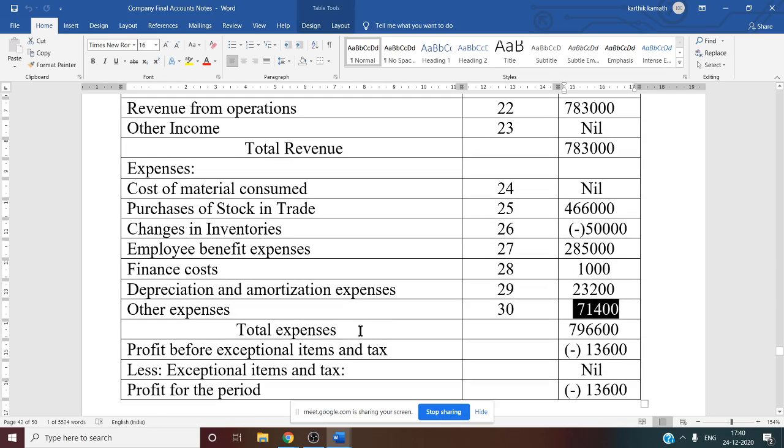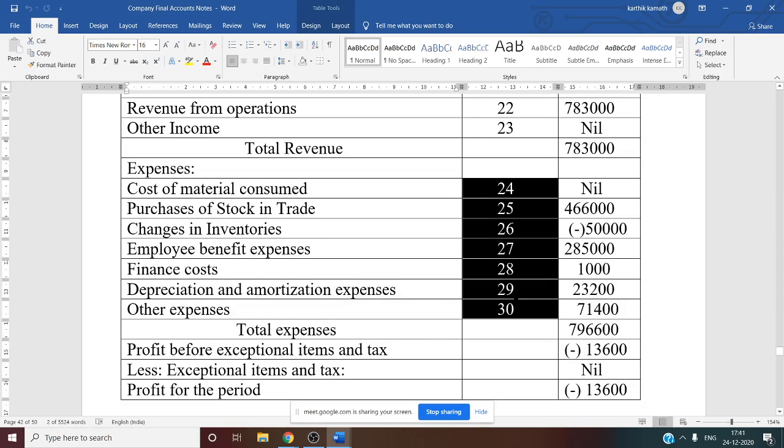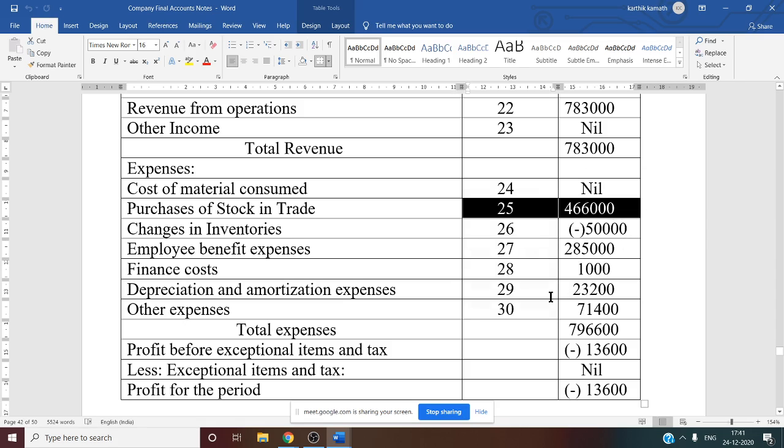So now we want the total expenses. How to get total expenses? From 24 to 30, all the working note you have to add. So all adds, but there is one negative information. First you add all the positive information, 4,66,000 plus 2,85,000 plus 1,000 plus 23,200 plus 71,400. Then you can deduct this negative information. 50,000 you minus, you will get total expense as 7,96,600.